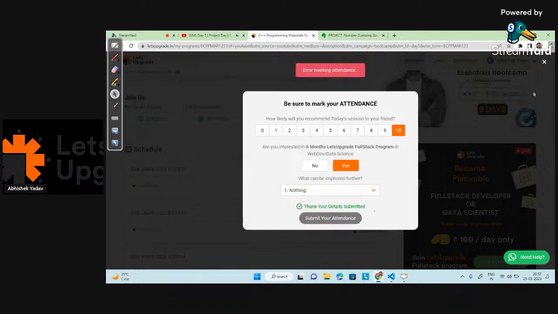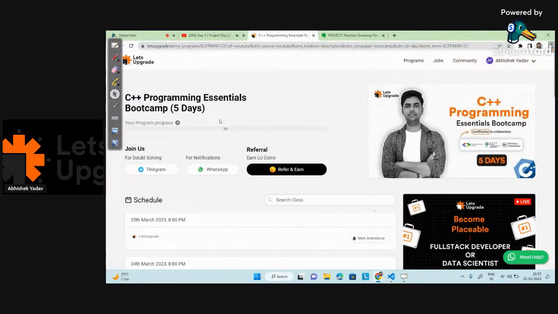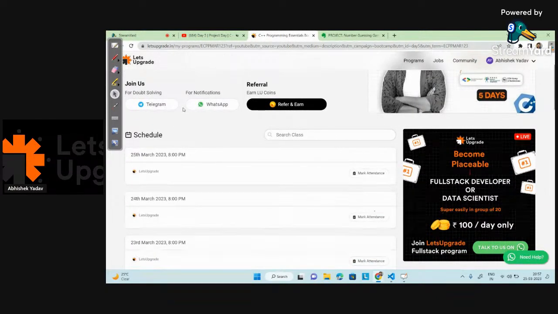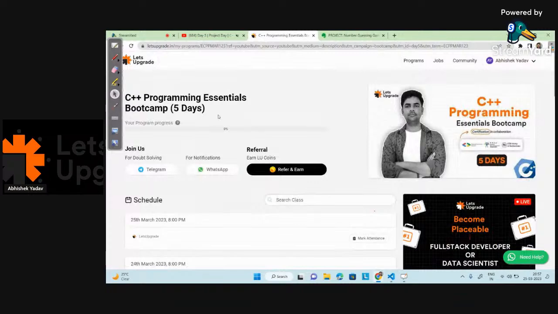Submit your attendance, and if your attendance is more than 50%, after the session you will get a link, and from there you can download the certificate. Okay, this is how to download the certificate and how to mark the attendance, right?